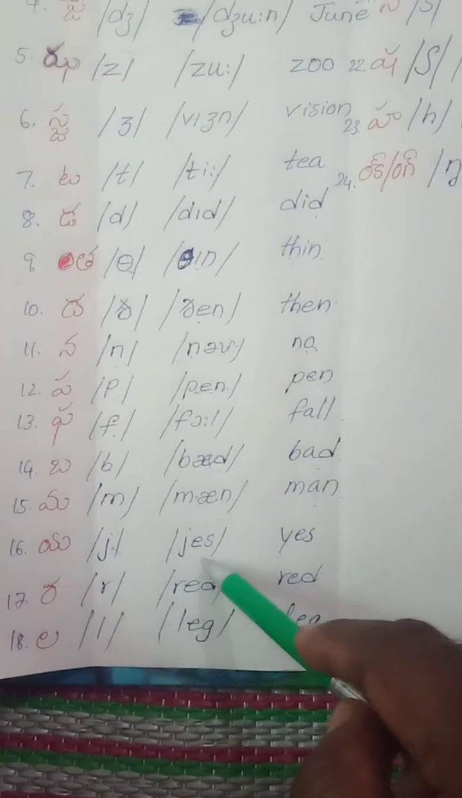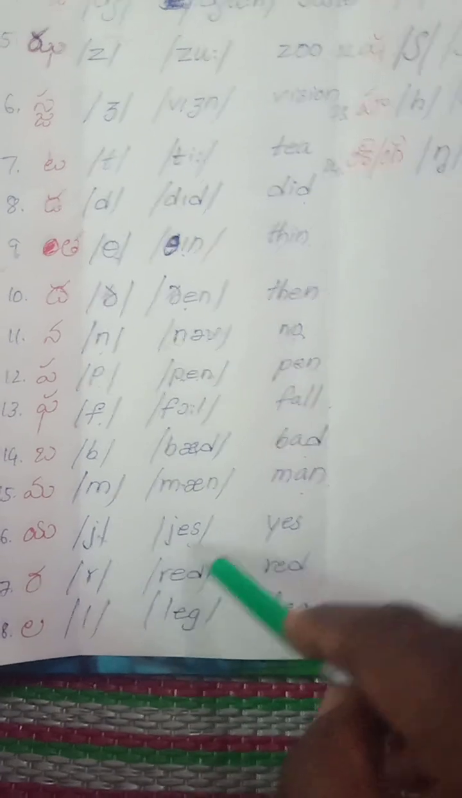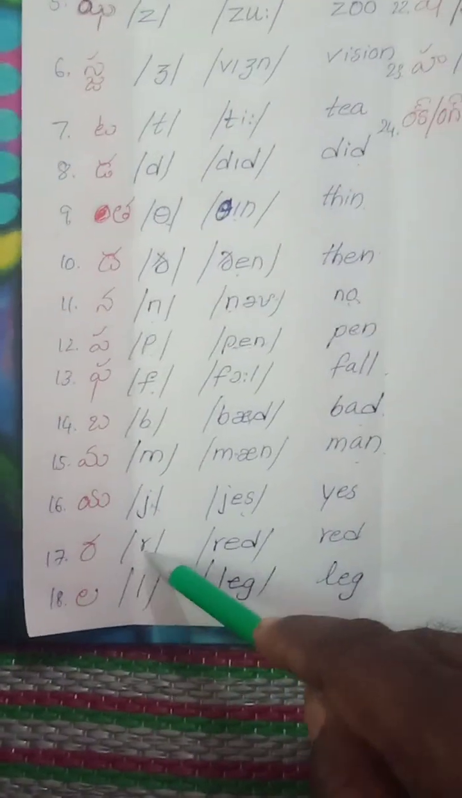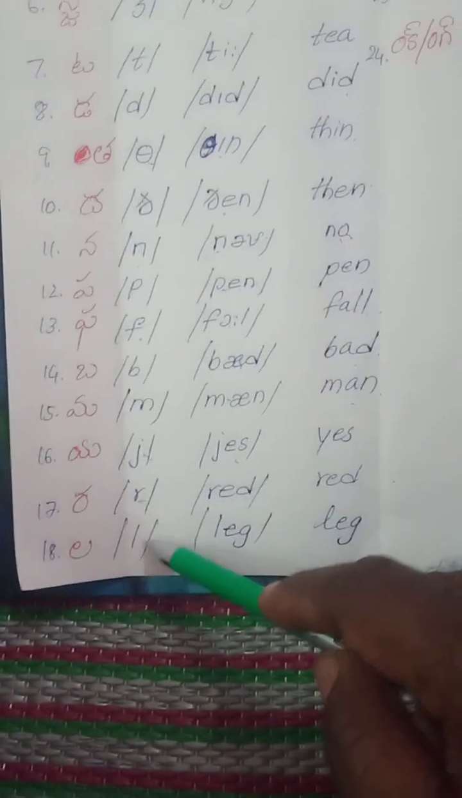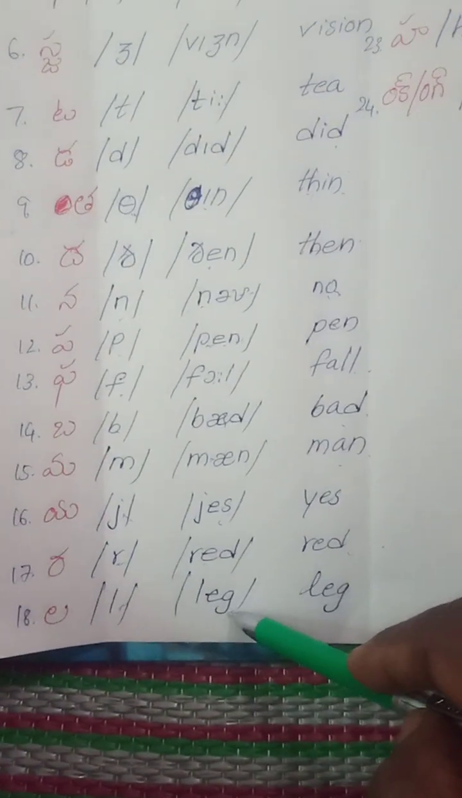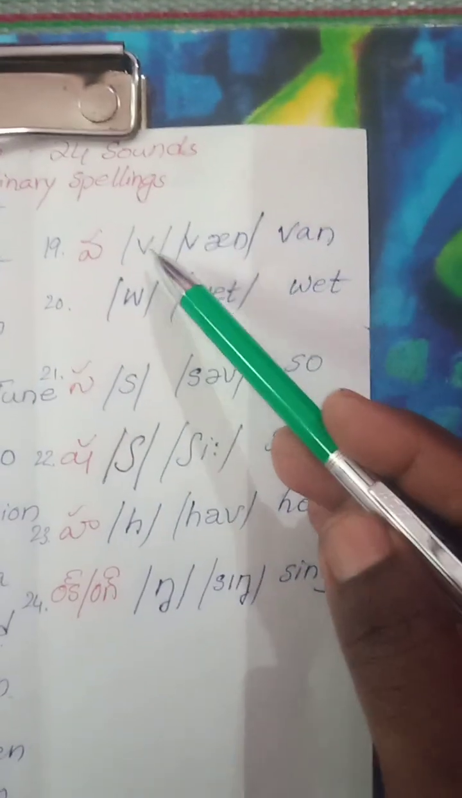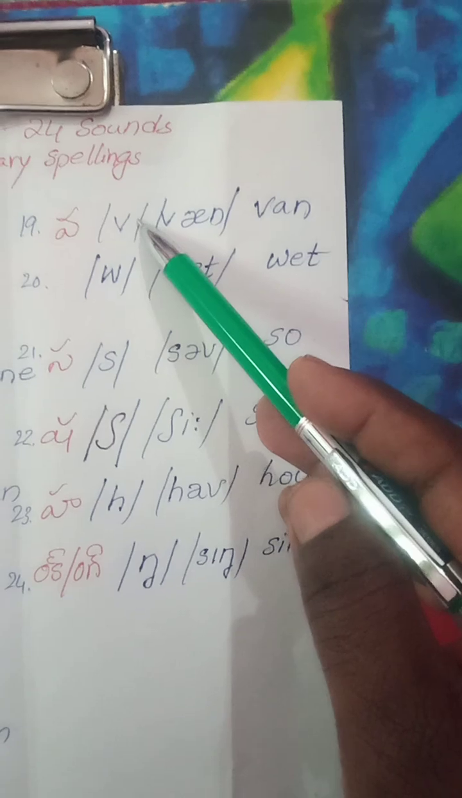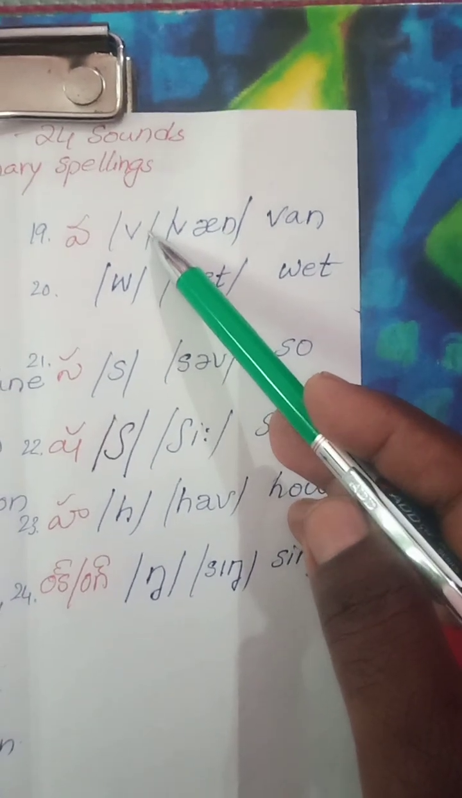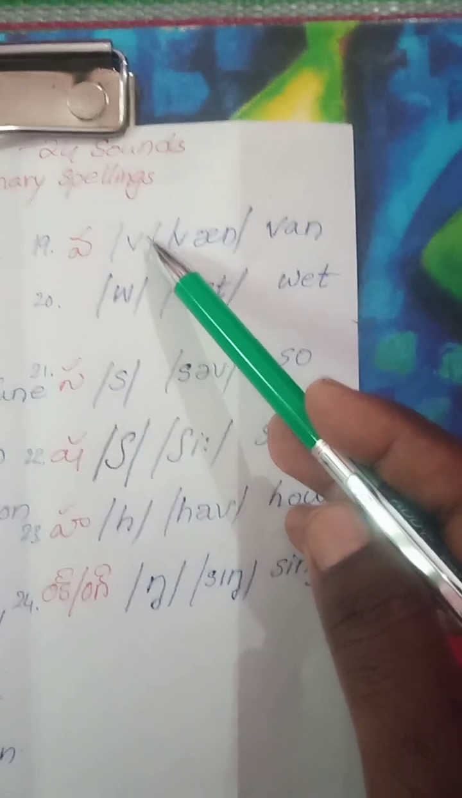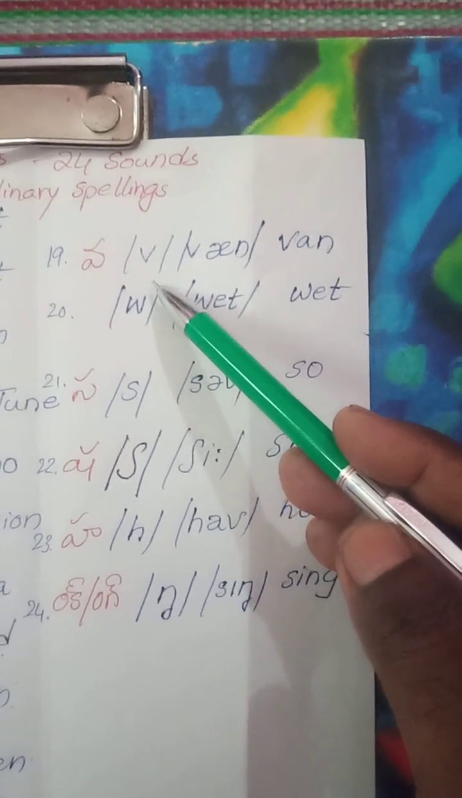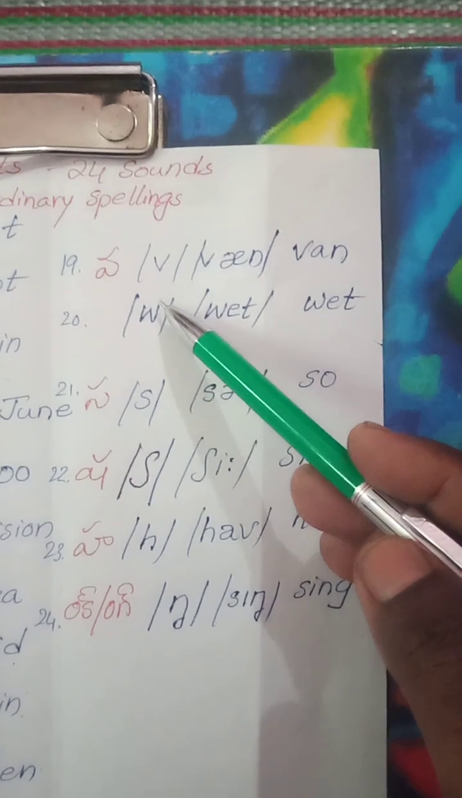Ya: yes, ya and e and s, yes. And ra: red. La: leg. Va, for va we have two sounds. In this va, our lower lip touches the upper teeth.